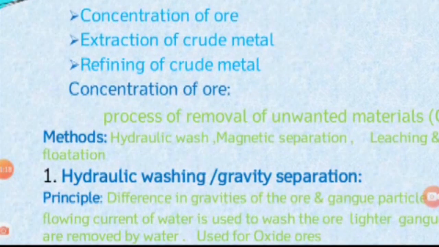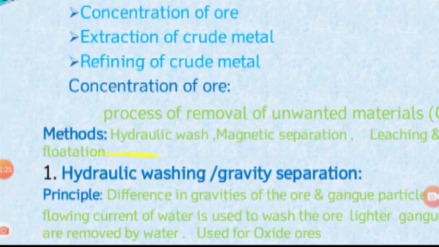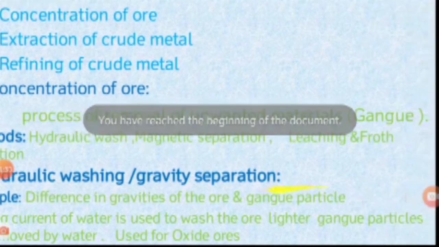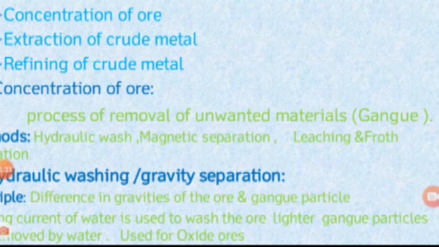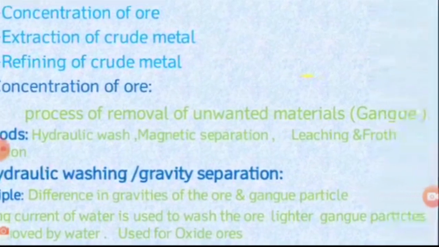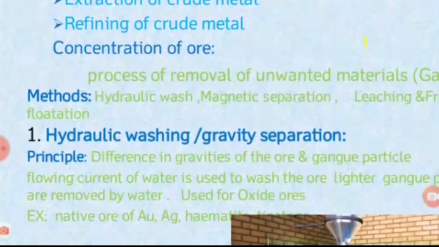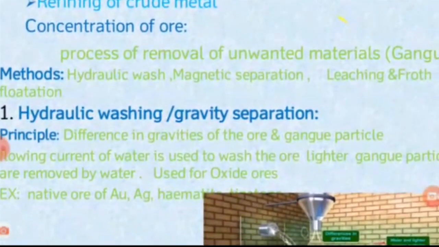There were four methods used to concentrate the ore. The first one is hydraulic wash, also called gravity separation. The second is magnetic separation, the third is the leaching process, and the last is the froth flotation process. These four methods are used to concentrate the ore.